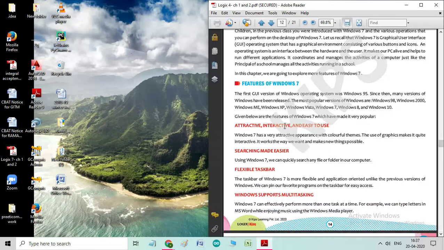Attractive, interactive and easy to use. Windows 7 has a very attractive appearance with colorful themes. The use of graphics makes it quite interactive. It works the way we want, making new settings possible. As you see, children, I have put a theme of a scenery on my desktop.